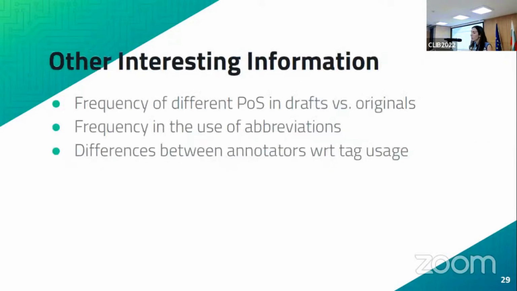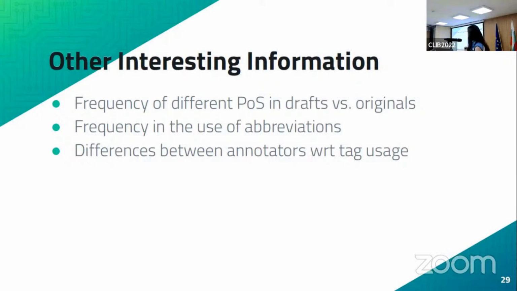Other things that we could get out of this data set that I've either not included here or that we haven't looked at yet are the following. One thing that is interesting to see is the frequency in the use of different parts of speech in the draft versus the original. And this is interesting because I mentioned in the beginning that the draft generally contains, for example, fewer prepositions, fewer copulas. So it's interesting to see the difference in the way the different parts of speech are used.